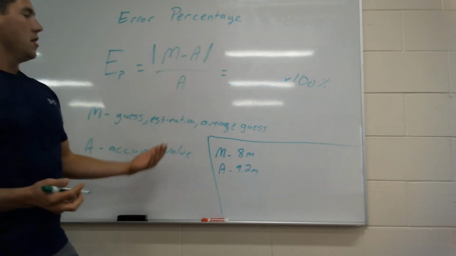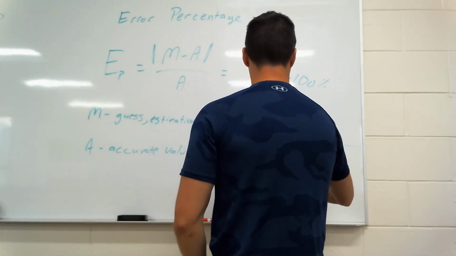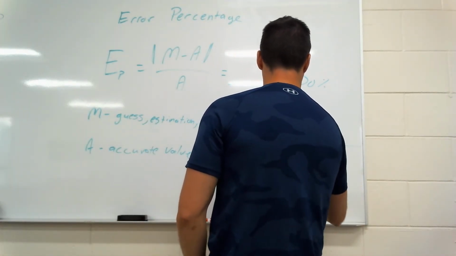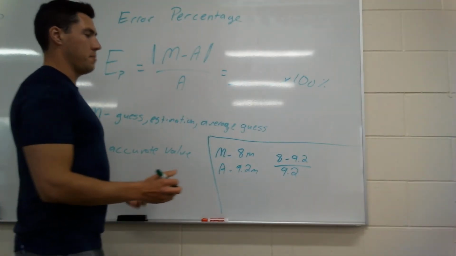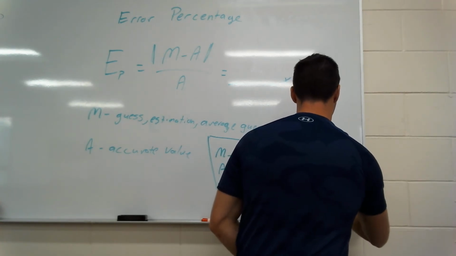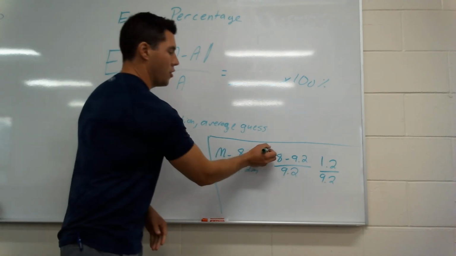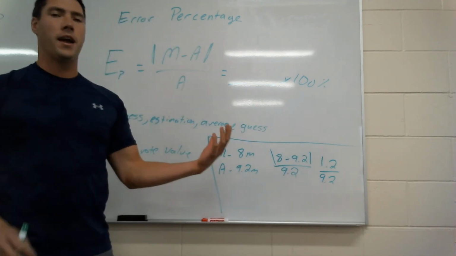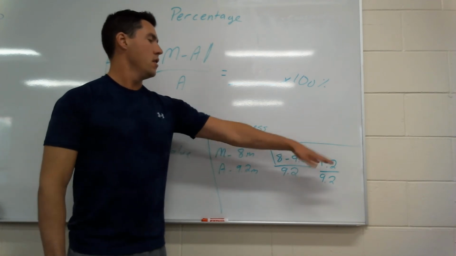So here, if I go M minus A over A, I'm going to go 8 minus 9.2 over 9.2. Which means I'm going to get 1.2 over 9.2. I missed by 1.2. Technically, if you go 8 minus 9.2, you get negative 1.2. I don't care. This is an absolute value. That's what that means.